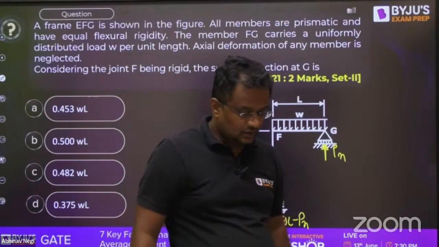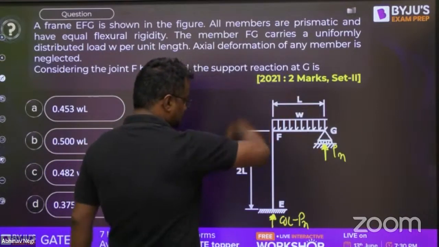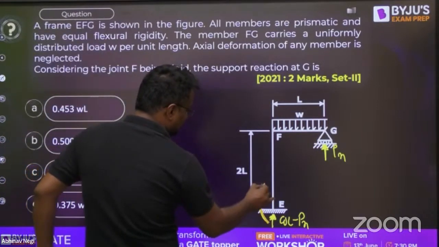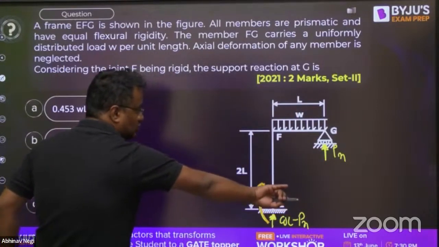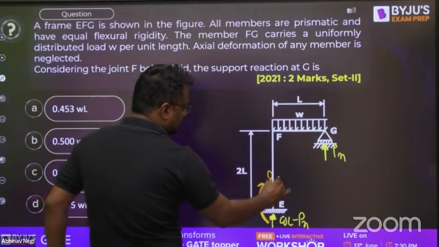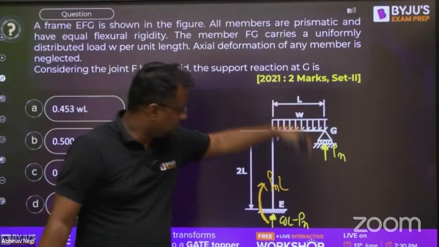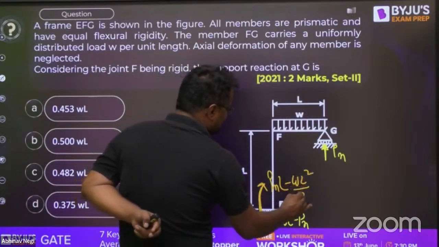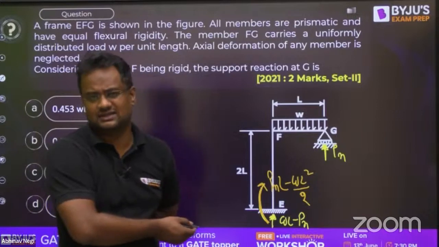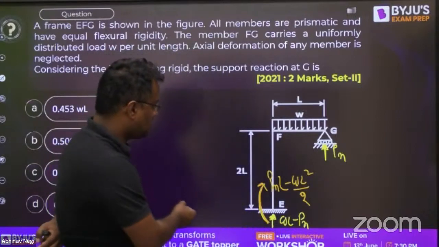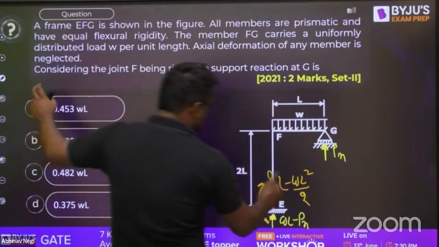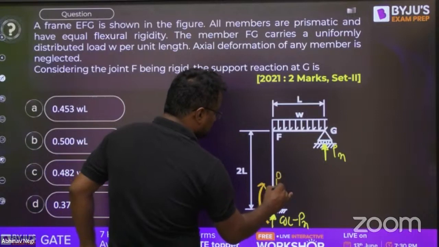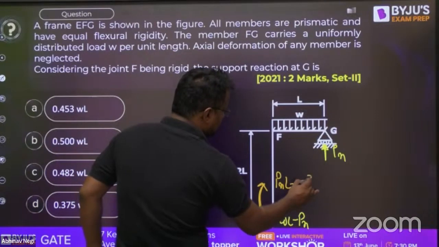So what will be the moment? Due to PN, it will be PN into L, so the opposite moment should be PN into L. Due to W, it should be WL square by 2, so it will be minus WL square by 2. Guys, from summation Fy equals 0, summation M equals 0, in 2 minutes you can get this. I don't want to waste time in this. With just a couple of steps, you will get it very easily. So this is PN into L minus WL square by 2.